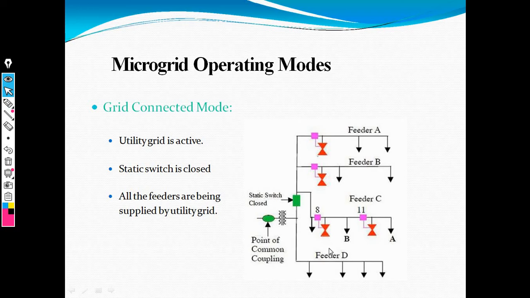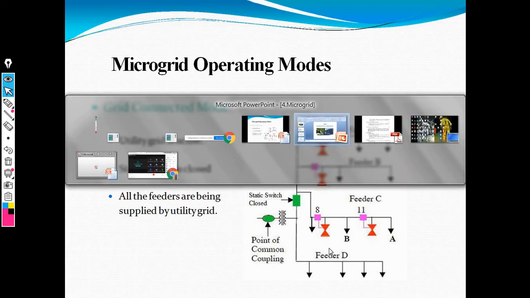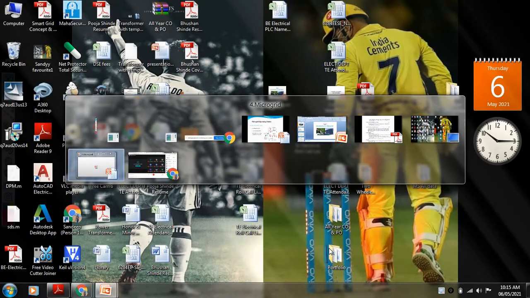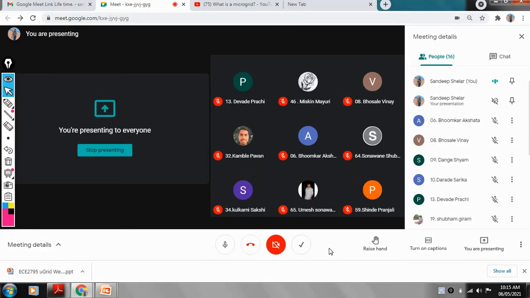This feeder section is very important for opening and closing the main substation. We also need a circuit breaker and relay. That means if a fault occurs on the feeder side, the relay senses the fault current and gives a signal to the circuit breaker to close or open the circuit.